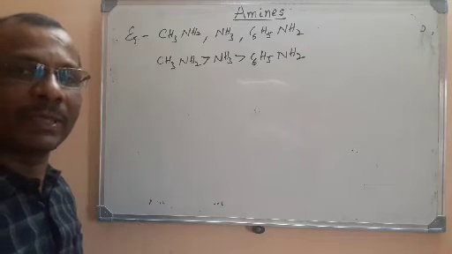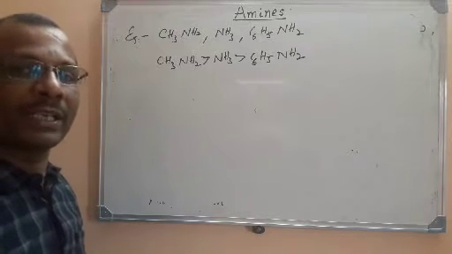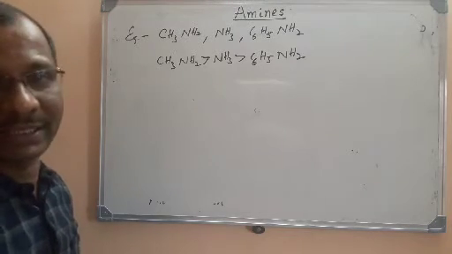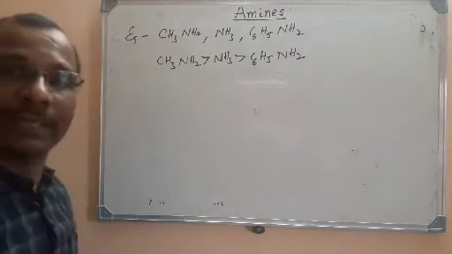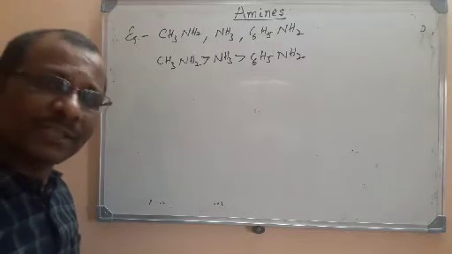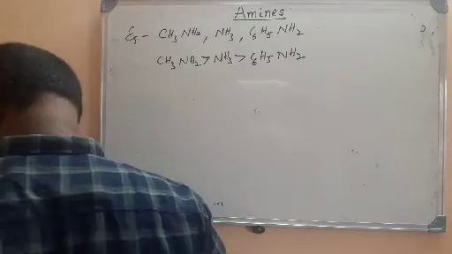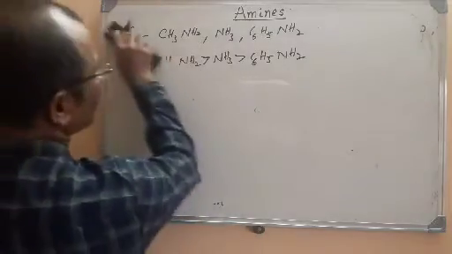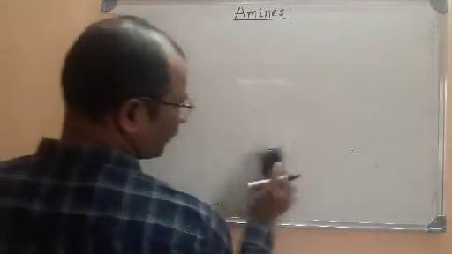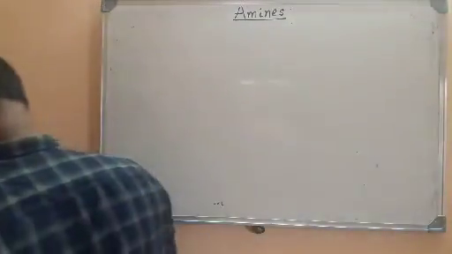Alkylamines are more basic than ammonia, and ammonia is more basic than arylamines; that is, arylamines are less basic than ammonia. This is the first chemical property of amines. Let us move to the second chemical property. Before going to the second chemical property, let me list out the chemical properties we are going to study.